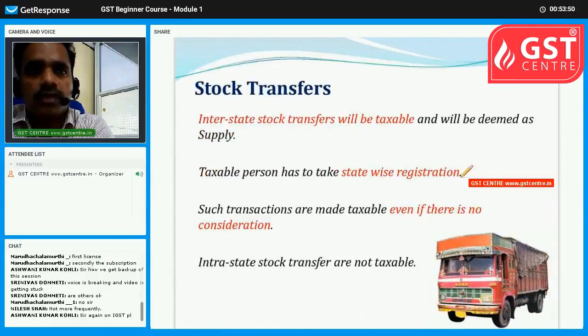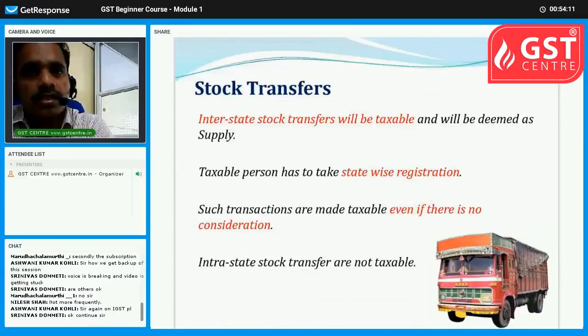Okay, so we will look at stock transfers here. Interstate stock transfers will be taxable and will be deemed as supply. If a company has a manufacturing unit in Nagpur, Maharashtra, and it is supplying to its own godown in Mumbai, from Nagpur to Mumbai, then GST is not applicable.